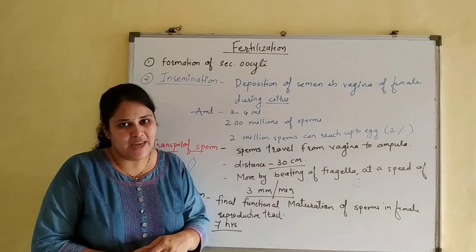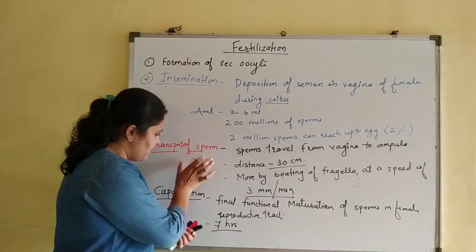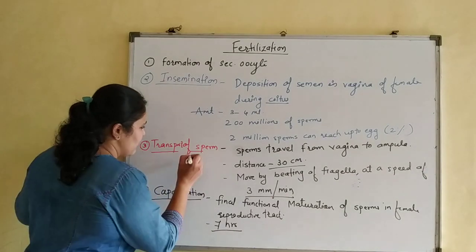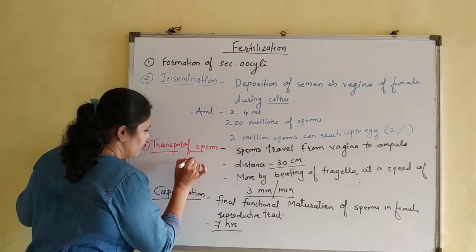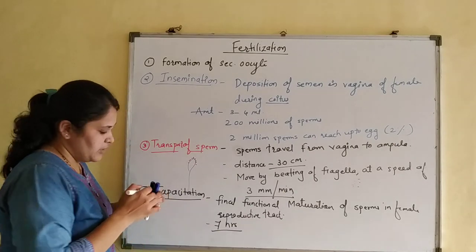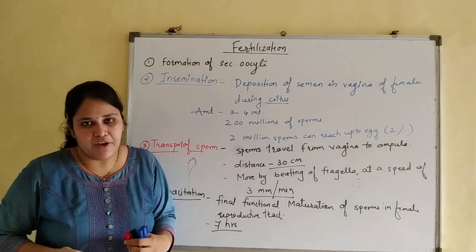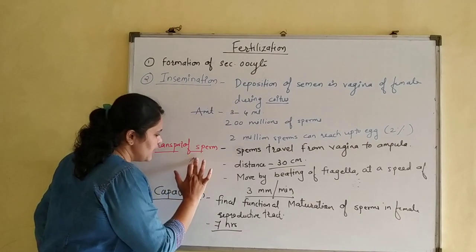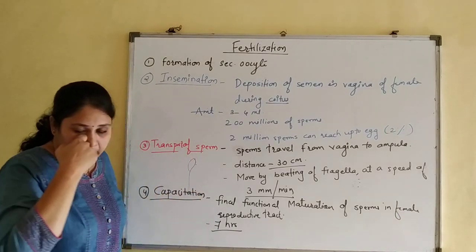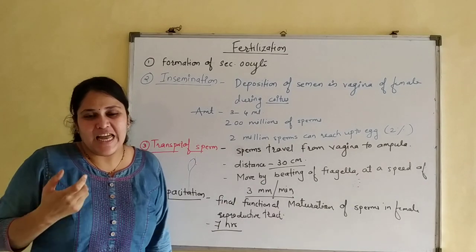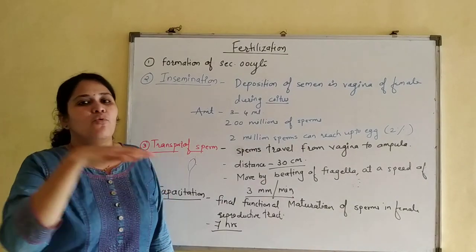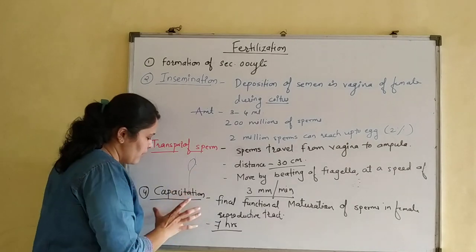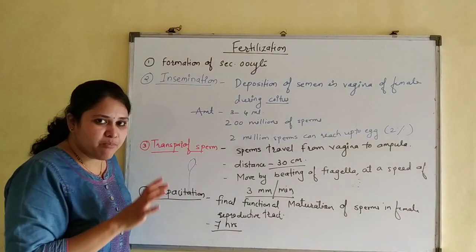On the acrosome membrane of the sperm, there are many glycoproteins attached, because of which the sperm is slightly heavier. During capacitation, these glycoproteins are removed. So the sperm becomes very light in weight and can swim much faster. Capacitation is a very important process.